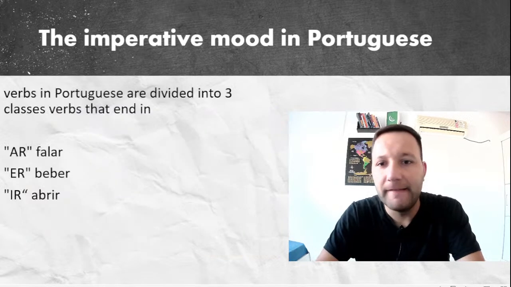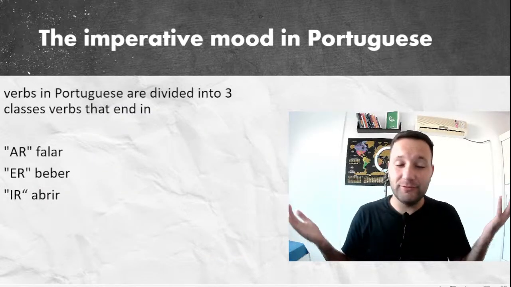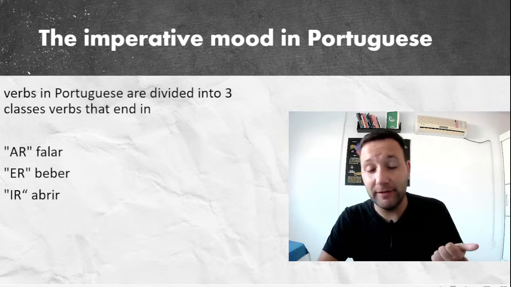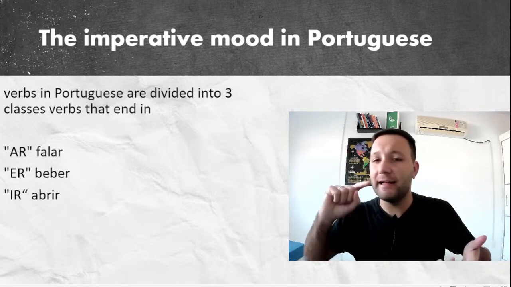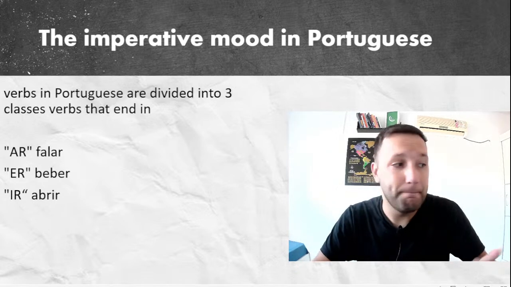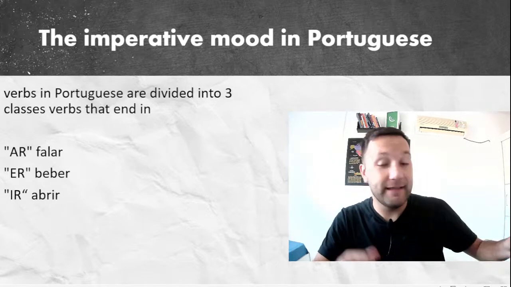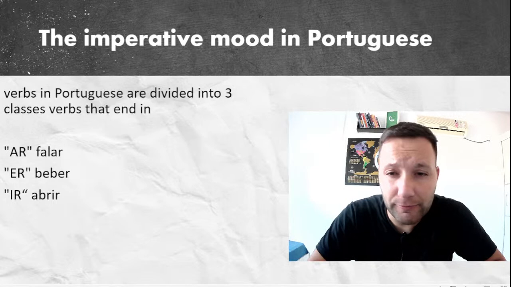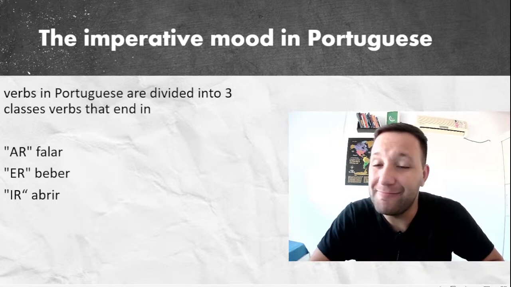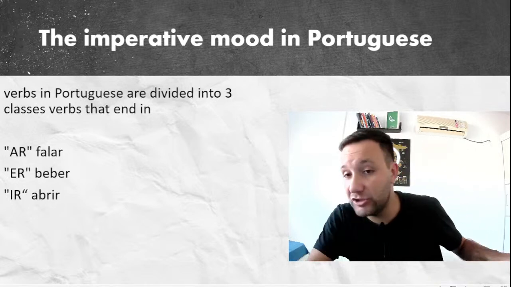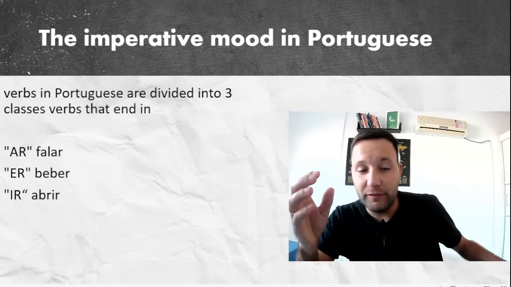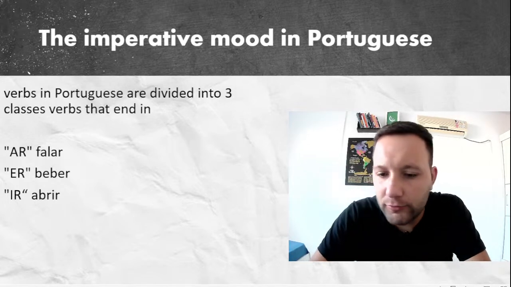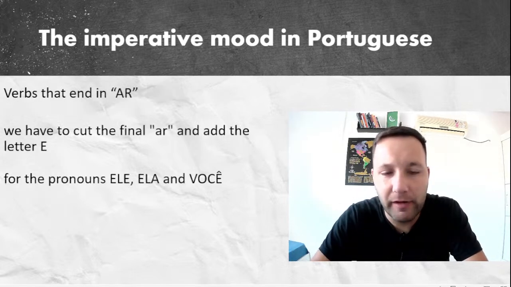So let's start. First thing that I always have to tell you, in Portuguese we have verbs that are divided in three classes. The verbs that end in ar: falar, andar, amar. The verbs that end in er: beber, escrever, to write, responder, to answer. And also the verbs that end in ir: abrir, assistir, curtir. So all verbs end in ar, er, or ir. Okay. So to conjugate the verbs, we have to separate them.